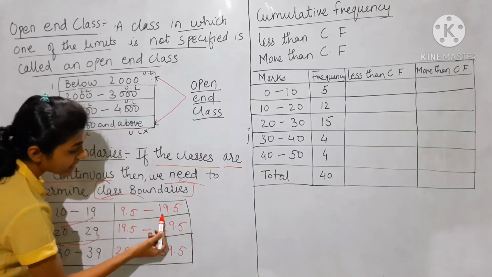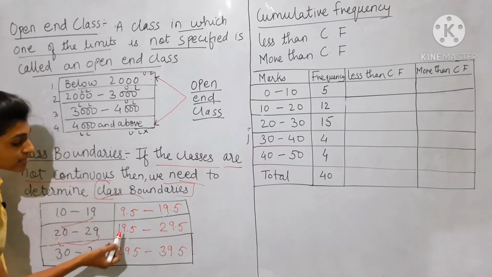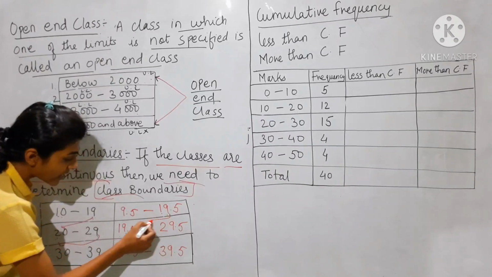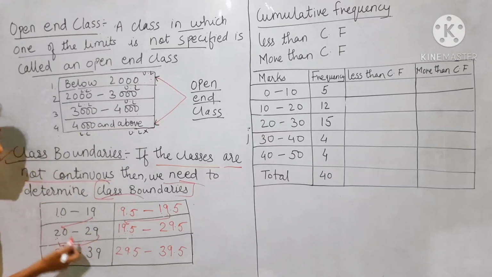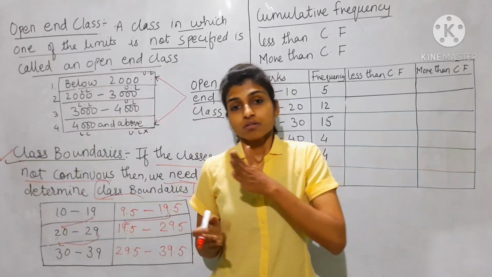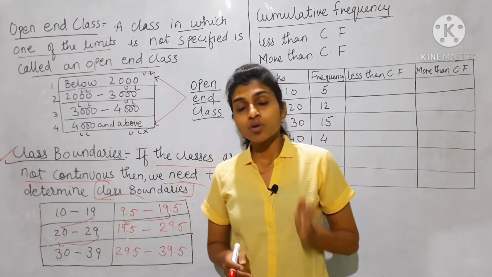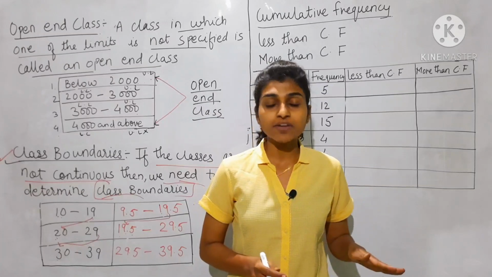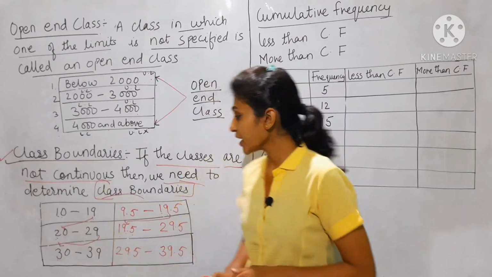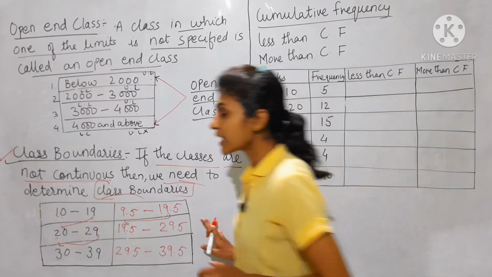For the first class 19.5 is the upper limit, and for the second class 19.5 is the lower limit. So these classes are continuous. Just remember, to find a class boundary, reduce 0.5 from the lower limit and add 0.5 to the upper limit. Clear? So in this way you have to find a class boundary.